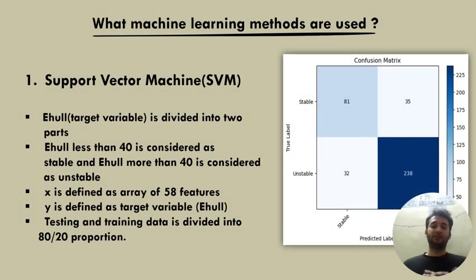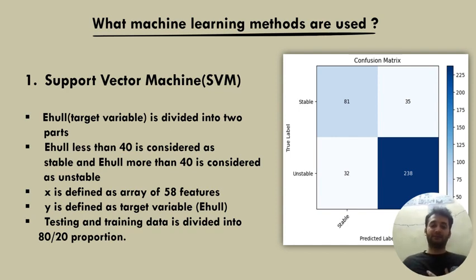Now, what are the machine learning models? In machine learning, we are going to do two things. First, we are going to classify various compounds into stable and unstable. Here, SVM is used. SVM is very good at classifying data into two parts. One class will contain the stable compounds and one class will contain unstable compounds.